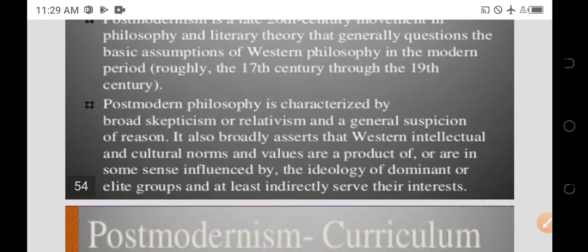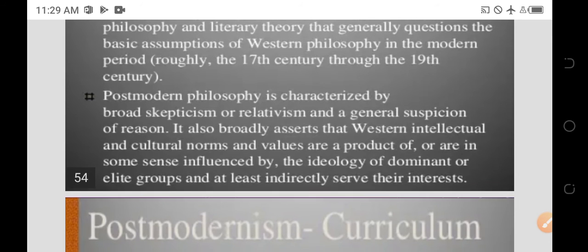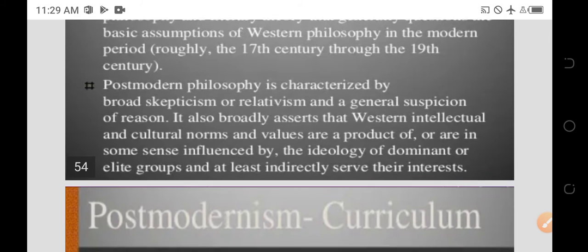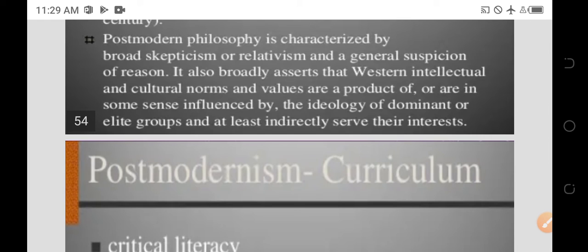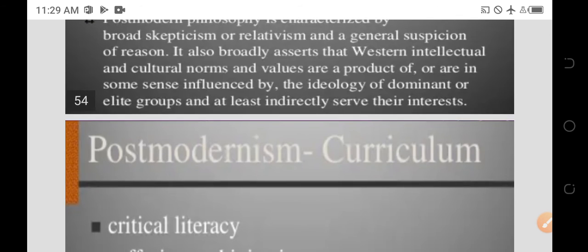Postmodern philosophy is characterized by broad skepticism or relativism and a general suspicion of reason. It also broadly asserts that Western intellectual and cultural norms and values are in some sense influenced by the ideology of dominant or elite groups that at least indirectly serve their interest.